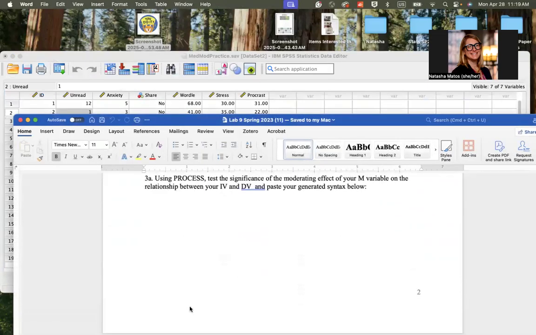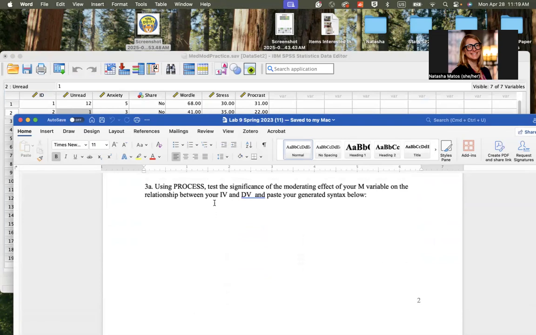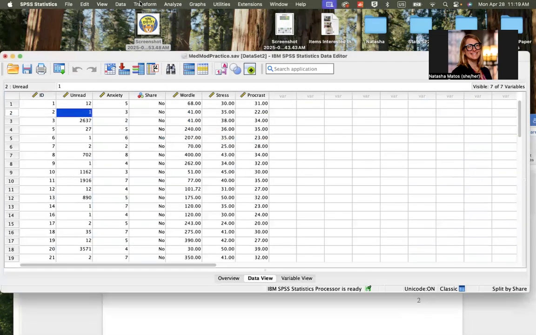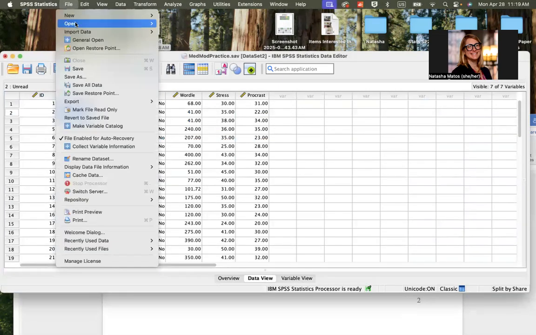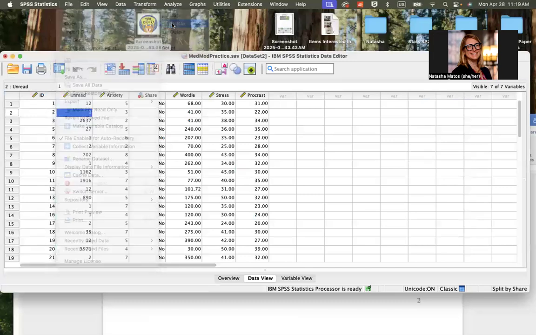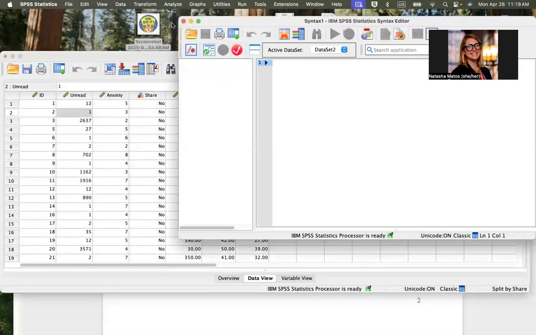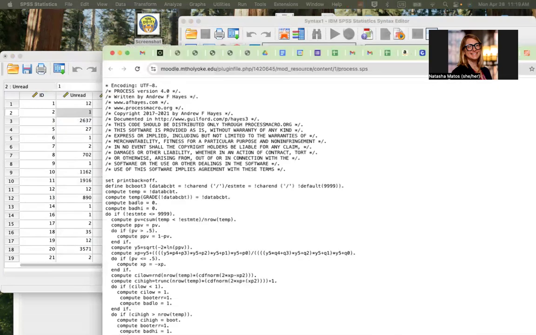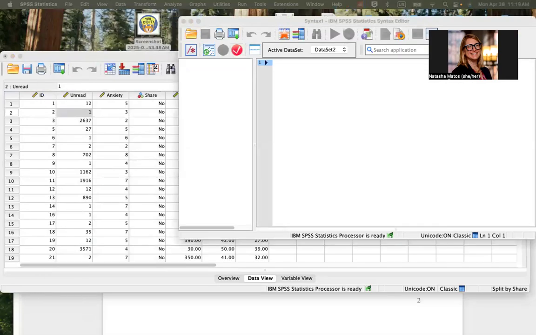So now let's use PROCESS. And this is where I think a lot of folks were getting a little bit stuck with how to run this in SPSS. If you're using PROCESS, you'll need to go to File, New, and then a new syntax window. Then you can go over into Moodle where you have the syntax for PROCESS. And if you can see, I have this window open.